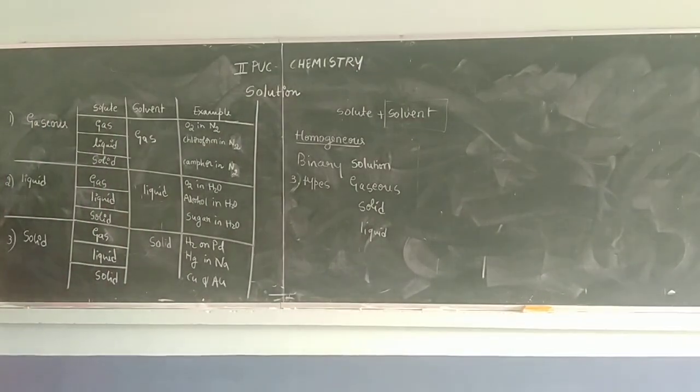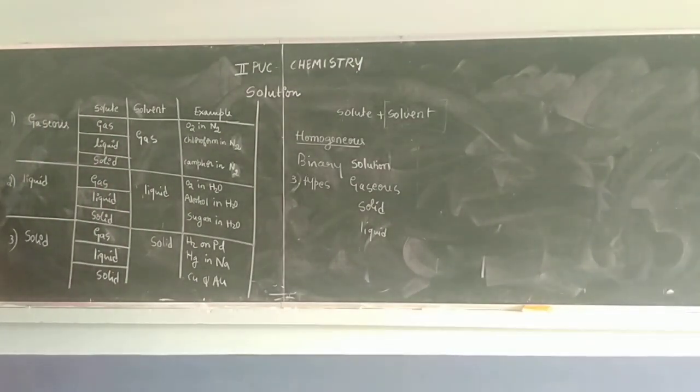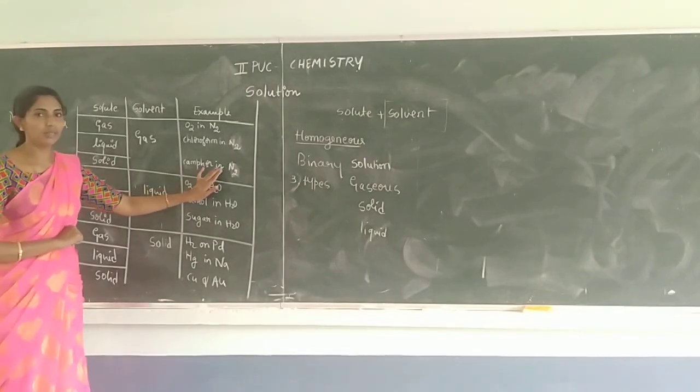Gaseous is again classified into 3 types, liquid is again classified into 3 types, and solid is again classified into 3 types. Therefore, there are 9 types of binary solutions possible. From this particular chart, you will have 1 mark questions.